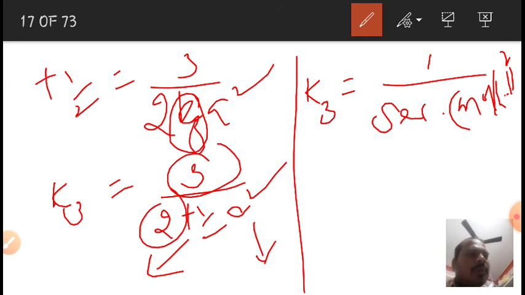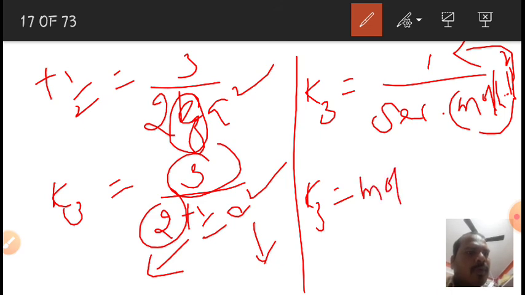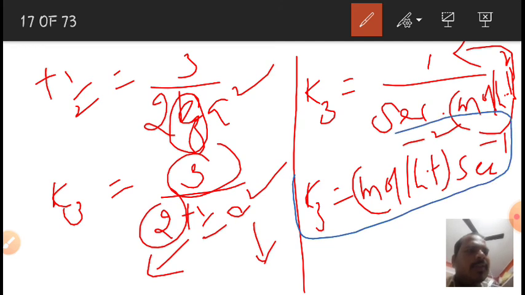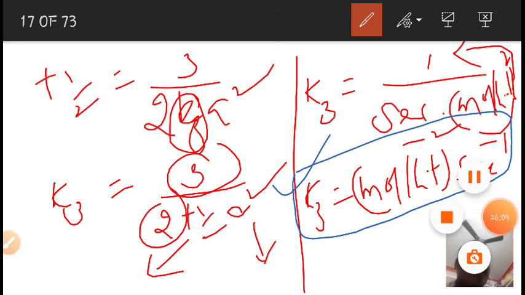So I move it from denominator to numerator. K3 is equal to mole per liter to the power of minus 2 and second inverse. These are the units of third order rate constant. It is one of the characteristics of third order reaction.